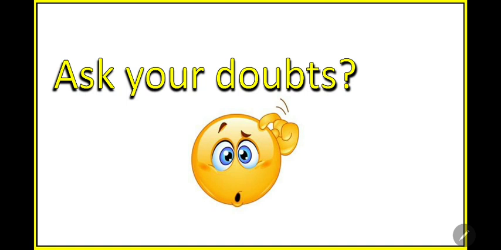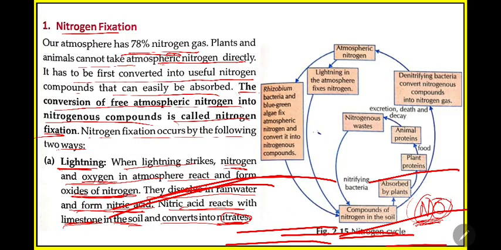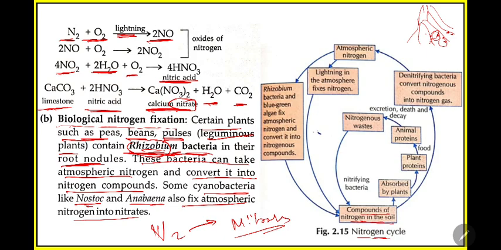So far in this class we have learned what nitrogen fixation is. I am just summarizing the whole topic. Remember, there are basically 5 steps. It starts from nitrogen fixation. Here atmospheric nitrogen from the atmosphere is fixed in the soil in the form of nitrates. There are two main ways: one is by lightning, and the other is by bacteria like rhizobium.